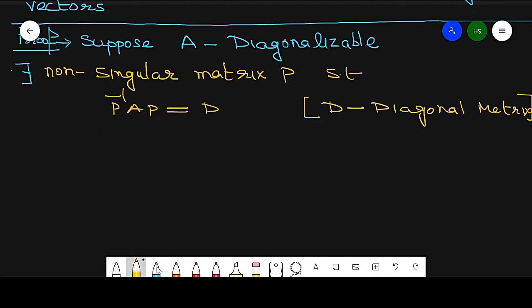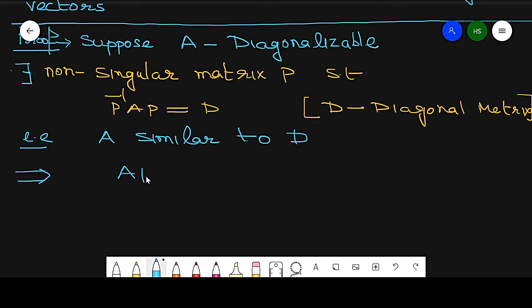By the definition of similar matrix, A is similar to the diagonal matrix D. So it implies AP is equal to PD. Suppose this is equation number 1.